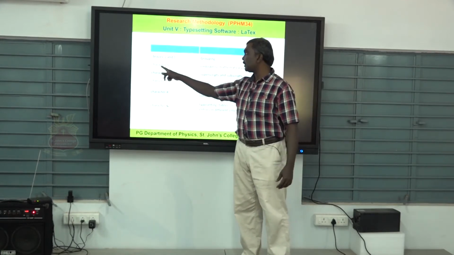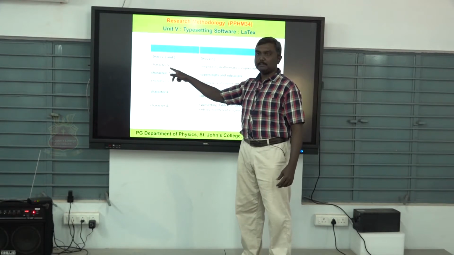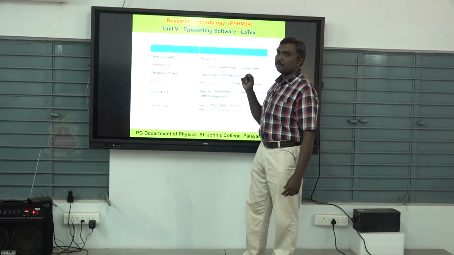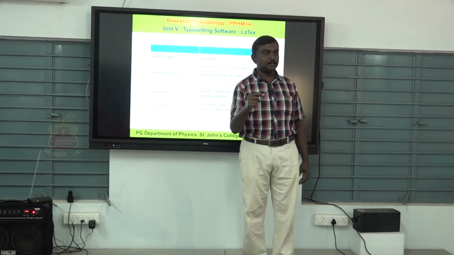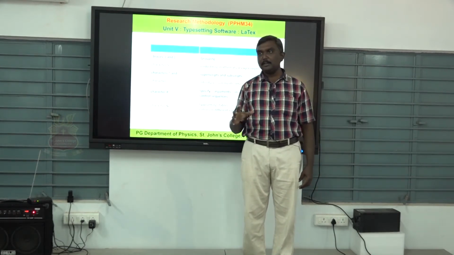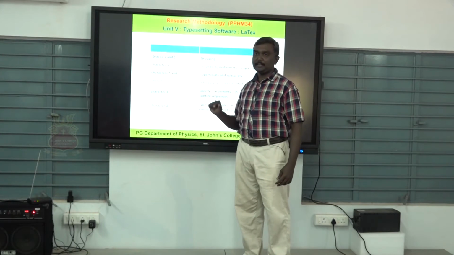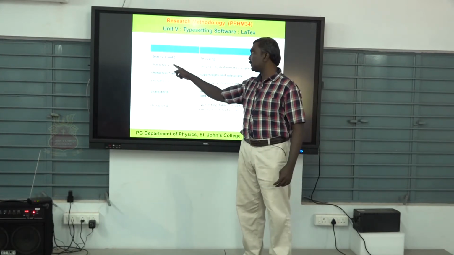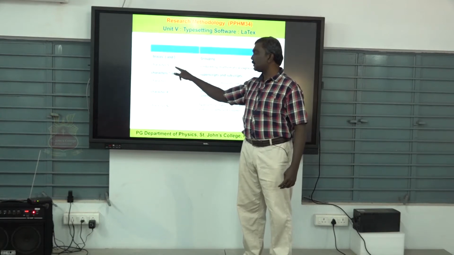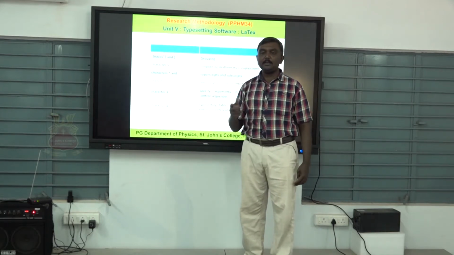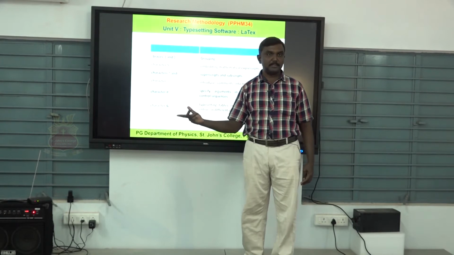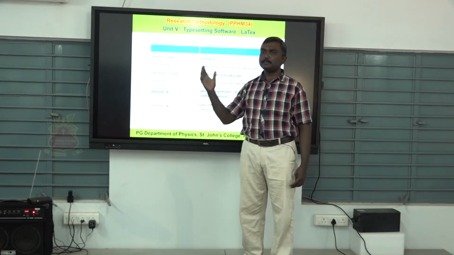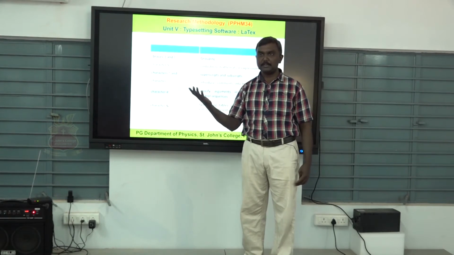So here the next character is the dollar symbol. This symbol is used for embedding a mathematical expression. If you want to include a mathematical expression in the particular content, you must start with this character. Not only this character, first you put a backslash, then you put this character, and after that you can start with the expressions. So in the output you get the mathematical expressions.